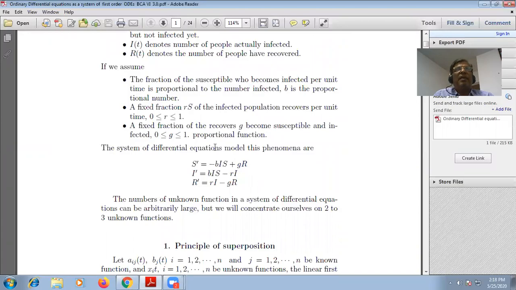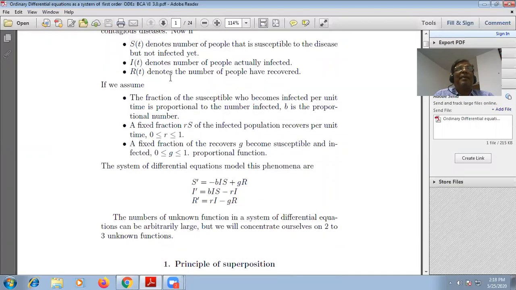Then the system of differential equations that models this phenomenon is as follows. For S', we have BIS, where B is the proportionality constant, I is the number of actually infected, S is the susceptible, g is the fraction of recovered who become susceptible, and R is the people who have recovered.